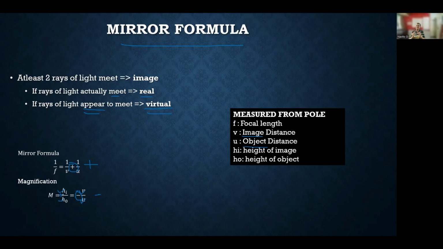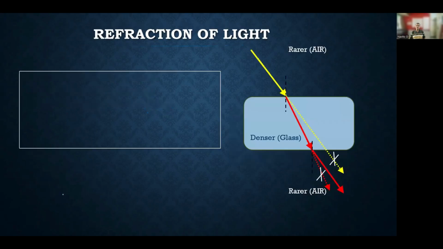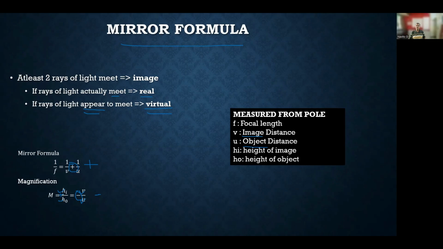Then we have seen the sign conventions. Basically, if you're measuring the distance from the pole against the incident ray, then it is a negative distance. When you measure from the pole along the incident ray, then it is positive. And height of the object, if it is above the principal axis, then it is positive, and below the principal axis, it is negative.